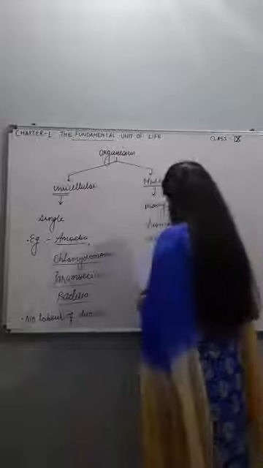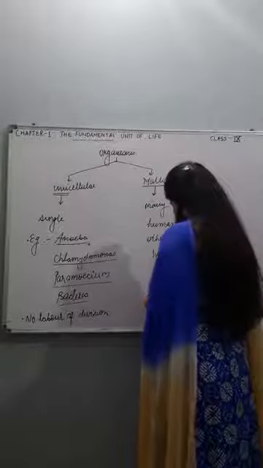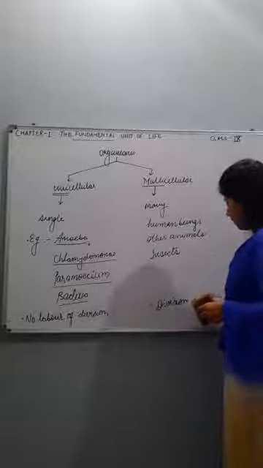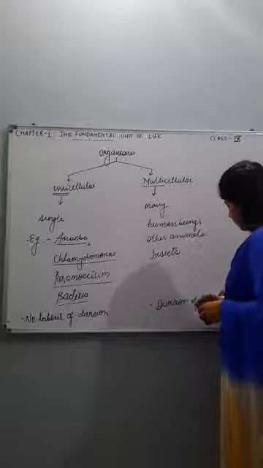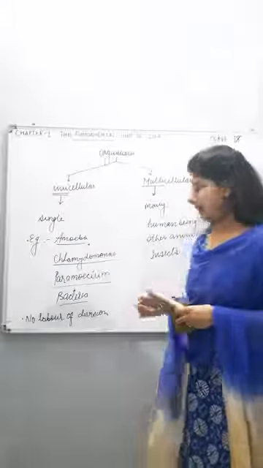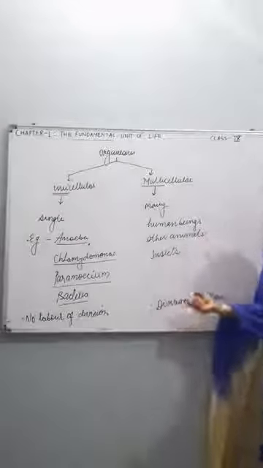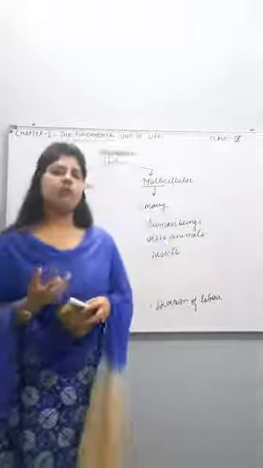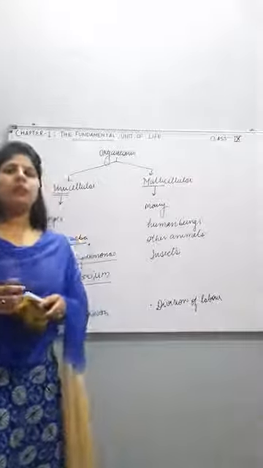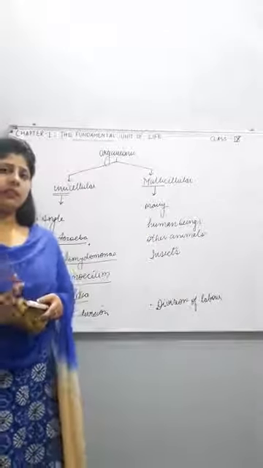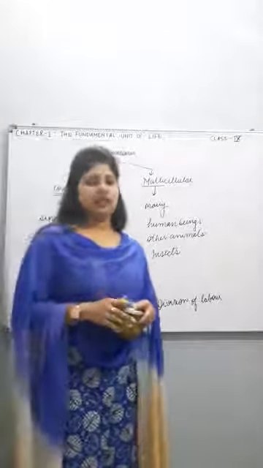While multicellular organisms have division of labor. It means their different cells perform different functions. They have different cells, and different cells perform different vital functions. For example, some of them perform the function of excretion, some perform digestion, respiration. Several different functions are performed by different cells.